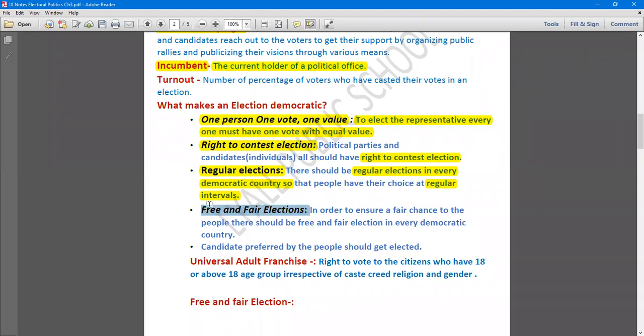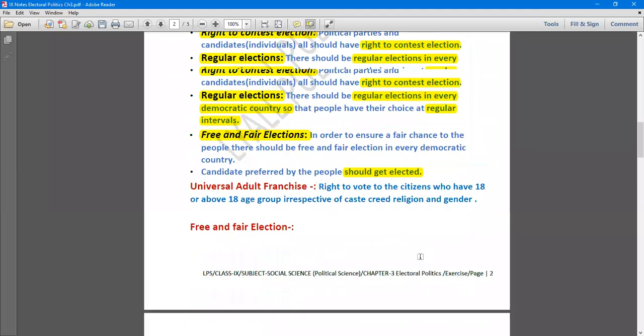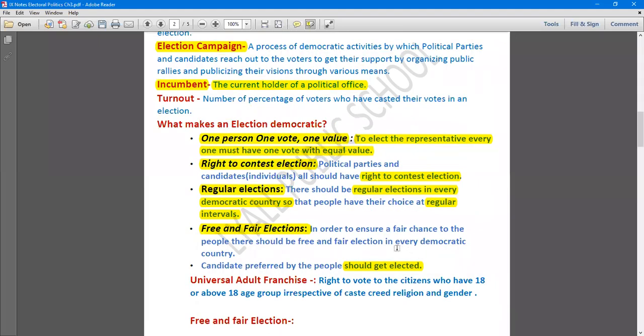Now, free and fair elections. That is the next topic. In order to ensure a fair chance to the people, there should be free and fair elections in every democratic country. People can cast their vote without any threat, without any fear. And there must be proper supervision of the election. So the election must be conducted in a free and fair manner. This is the next condition. And the candidate preferred by the people should get elected. Okay, these are the conditions. If these conditions are fulfilled, then you can say that the election is a democratic election.